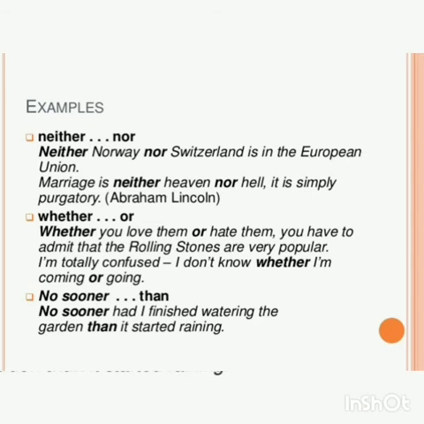So these are the examples of correlative conjunctions. Correlative conjunctions are related to each other. They always occur in pairs: either or, neither nor, no sooner than, whether or, not only but also. So these are a few correlative conjunctions.